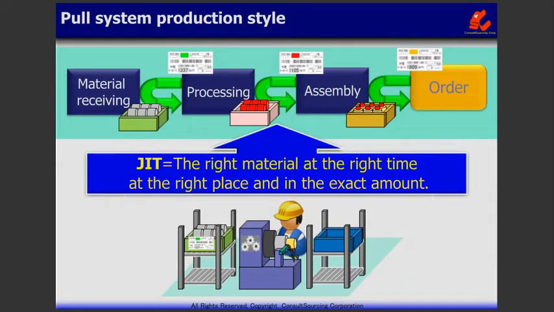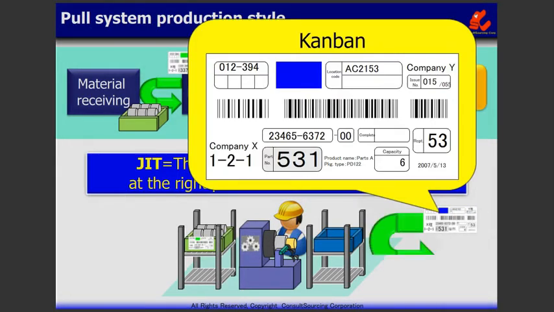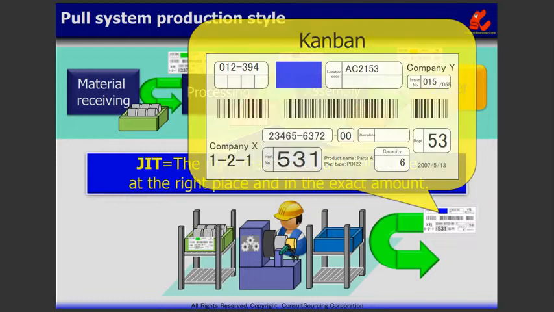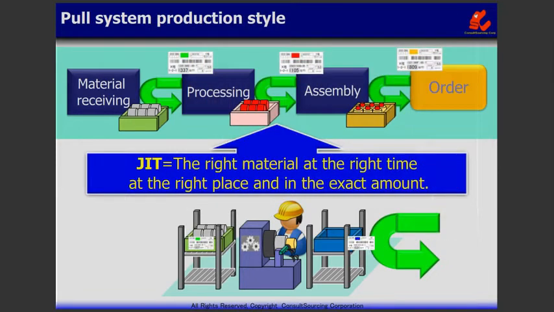In the pull system production, a tool called Kanban is used to control the production. The Kanban representing the product that has been shipped or parts used is handed from the post-process. The Kanban carries all the necessary information for production and logistics, such as the part number, pickup cycle, and capacity. The Kanban provides instruction for production.